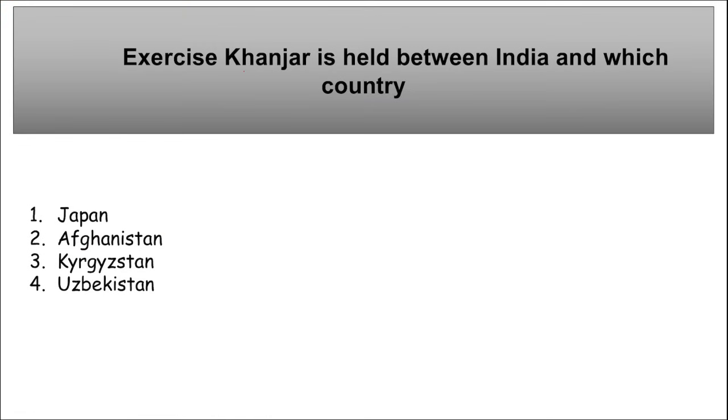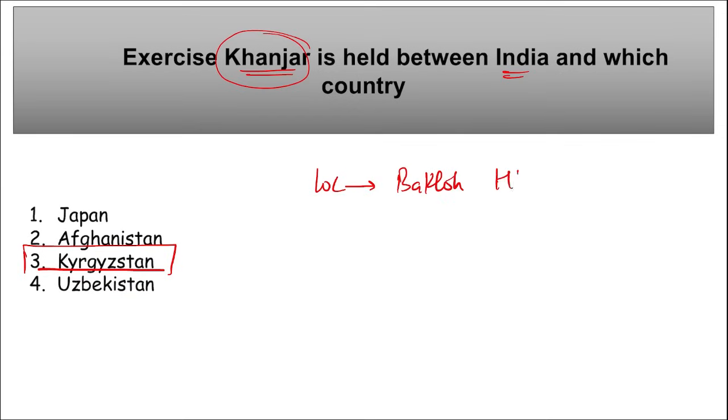Next is Exercise Khanjar. Exercise Khanjar is held between India along with which country? So Exercise Khanjar 2024 was held between India and Kyrgyzstan. Right? This is a joint special force exercise. Location, where was this exercise held? It was held in Bakloh, Himachal Pradesh.